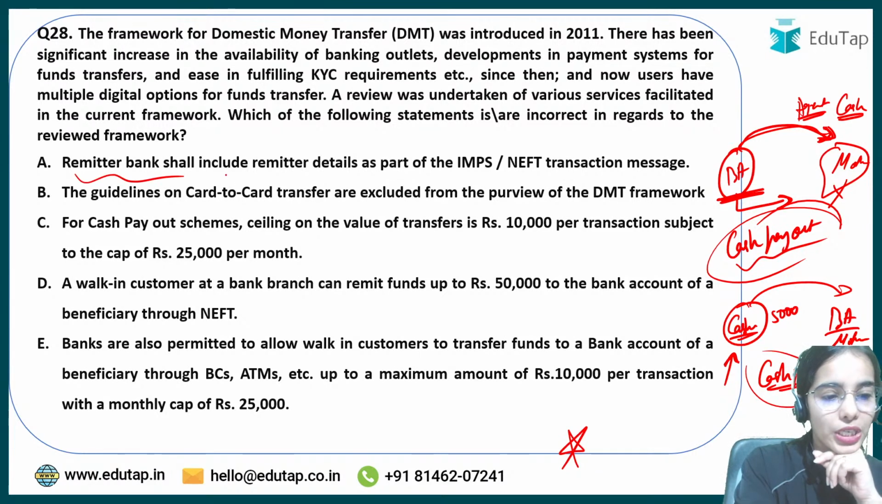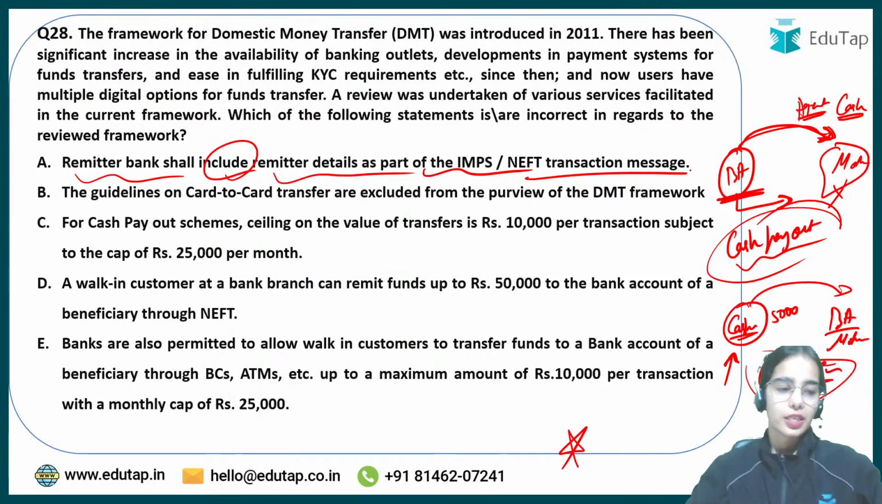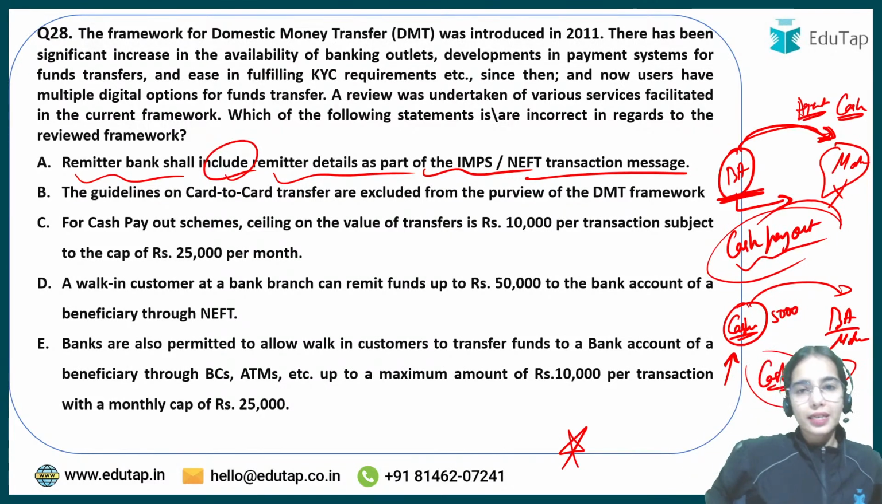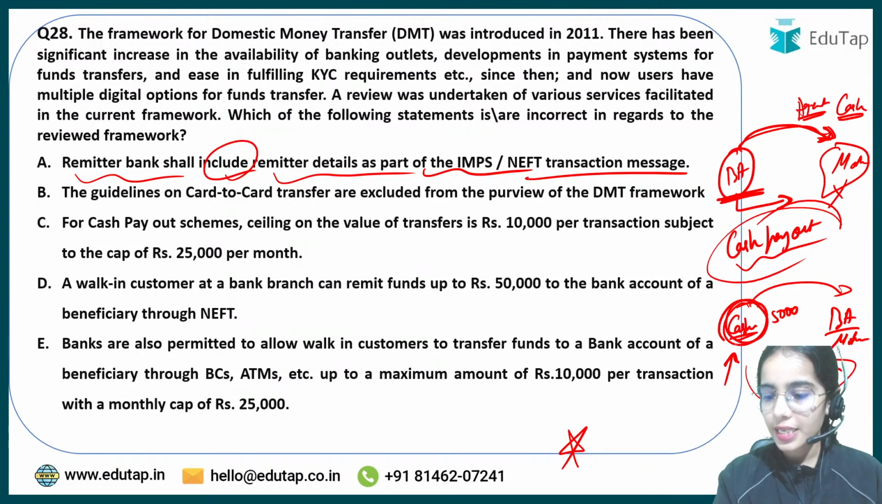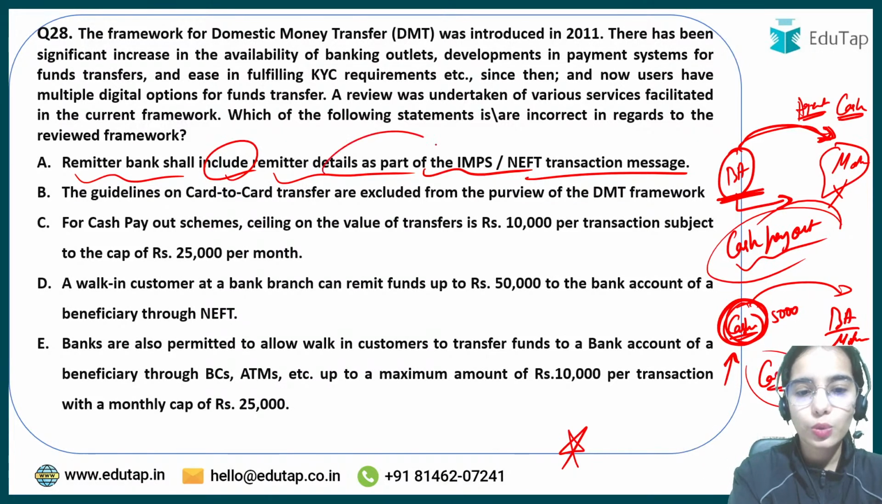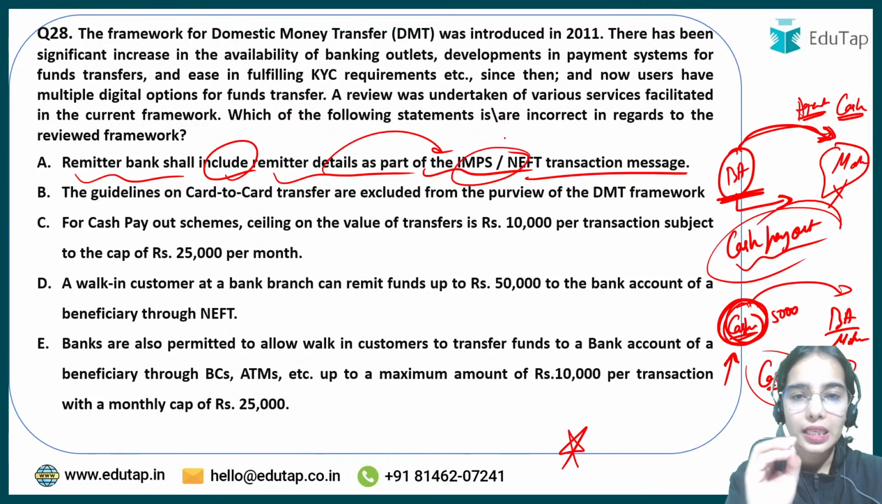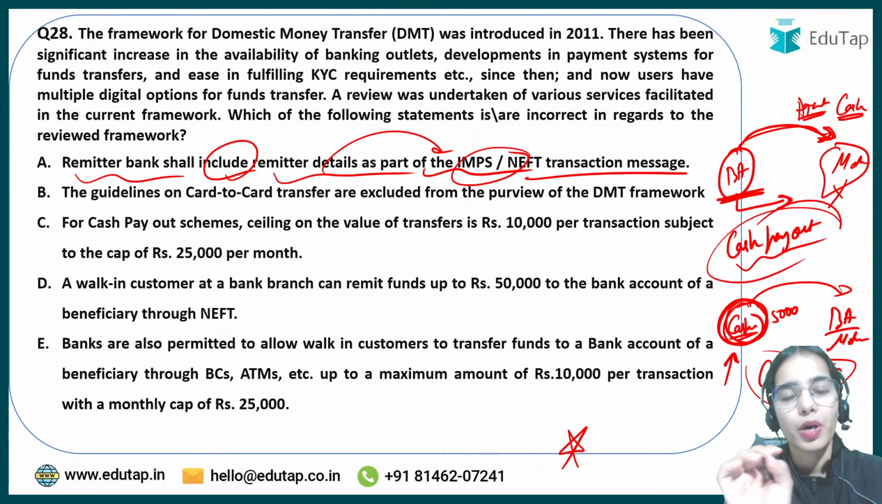The remitter bank shall include remitter details as part of the IMPS or NEFT transaction message. So the remitter bank, that is the sender bank that is sending the money, shall include, in the IMPS or NEFT transaction message, the remitter name.